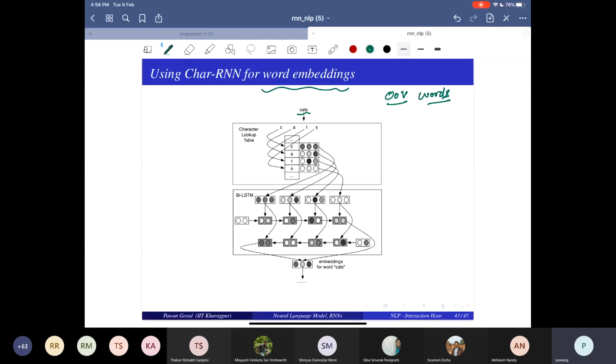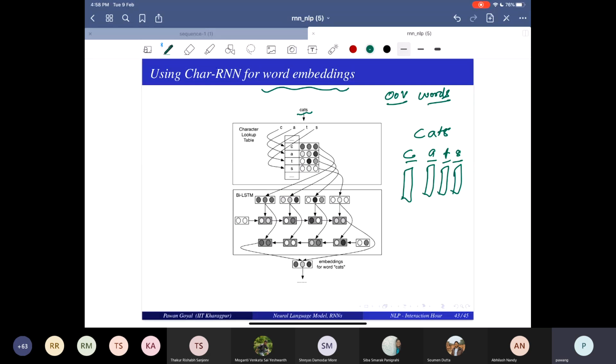What are words? A word like cats is a combination of characters C-A-T-S. Can I not pass these characters through an RNN or LSTM and get an encoding of this character sequence?